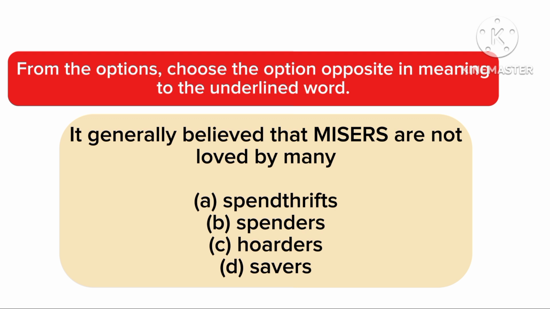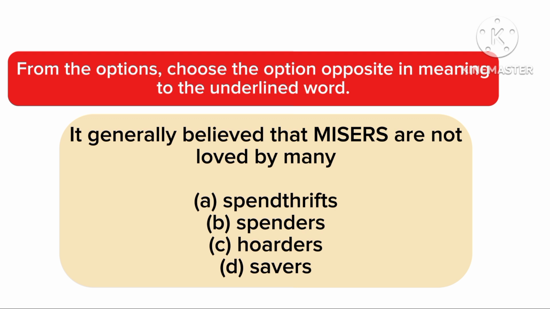When someone is a hoarder, it doesn't mean the person is a spendthrift, because money is not the only thing that can be hoarded, okay. A lot of people in the filling stations hoard fuel, so they're also hoarders. Don't call them misers. Savers, okay, is almost the same thing as misers, so it's not correct. So the correct answer is option A.